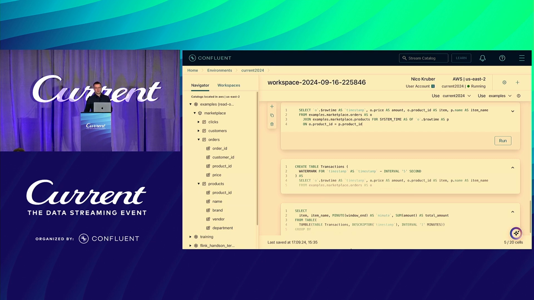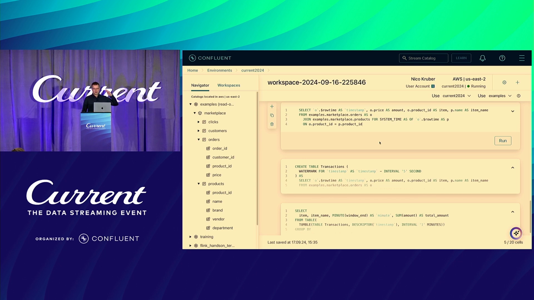So I want to join the orders table that we've seen earlier with a product ID in there, together with a products table based on the product ID. So we have this little thing here. This particular join is a temporal join. It's very important for streaming, because if you do not add a time constraint to the join of two tables, Flink would retain state for both tables indefinitely.